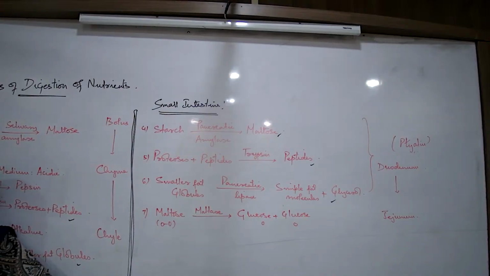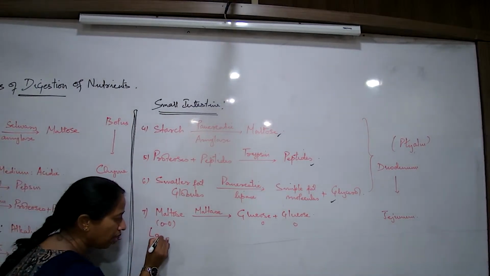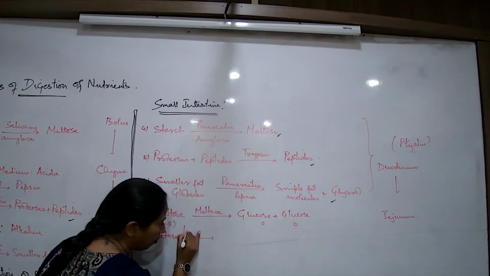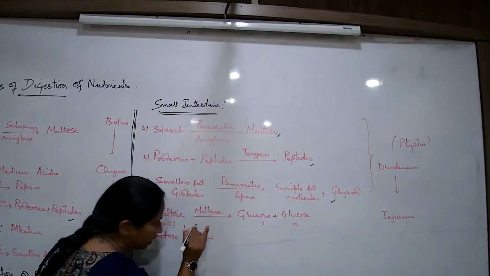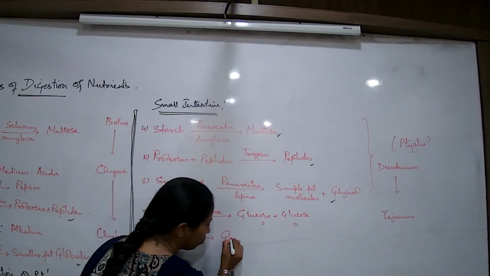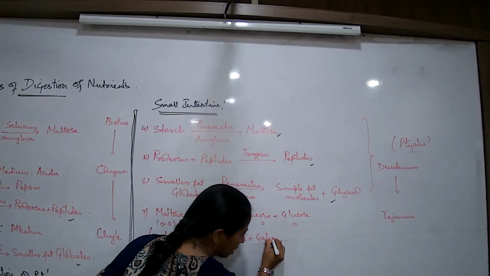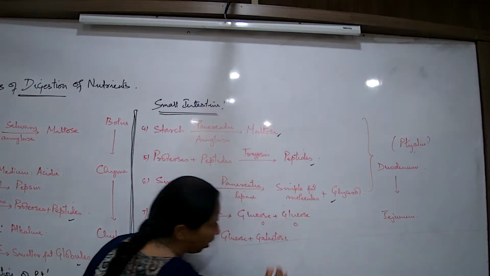Is sugar there in the milk that we consume? Yes, natural sugar. So what is that milk sugar known as? Lactose. So that lactose also has to get broken down. Lactose will get broken down with the help of what enzyme? Lactase. And this will get broken down to what? Glucose and galactose, which is the simplest form of carbohydrate digestion.